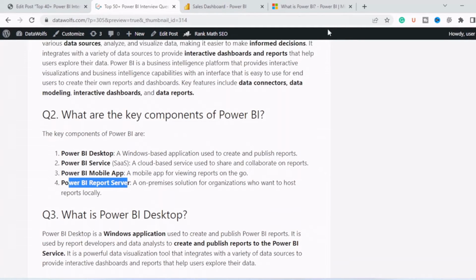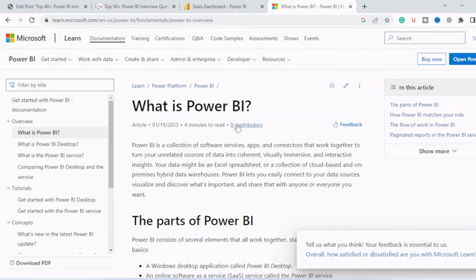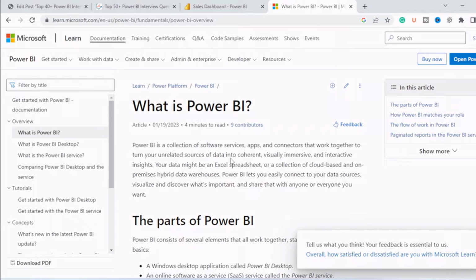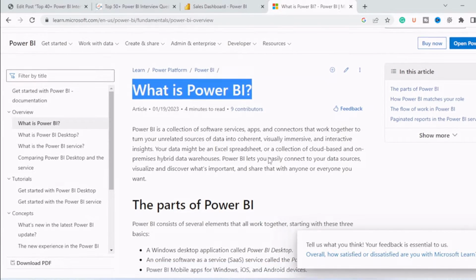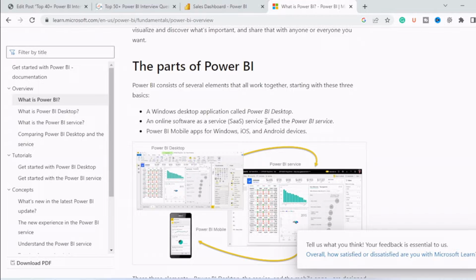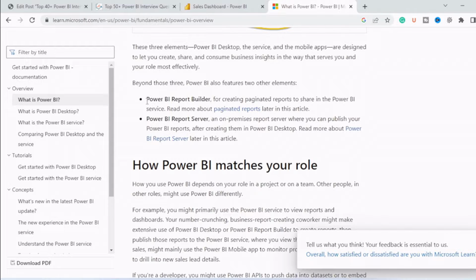So you can check all this in this link also. So this is the official documentation from Microsoft. You can learn what is Power BI, the different parts of Power BI which we learned just now, that is Power BI Desktop, Power BI Service, Power BI Mobile App. Then we have Power BI Report Builder. This is used to create paginated reports, which we will discuss in our next questions. And then we have Power BI Report Server.